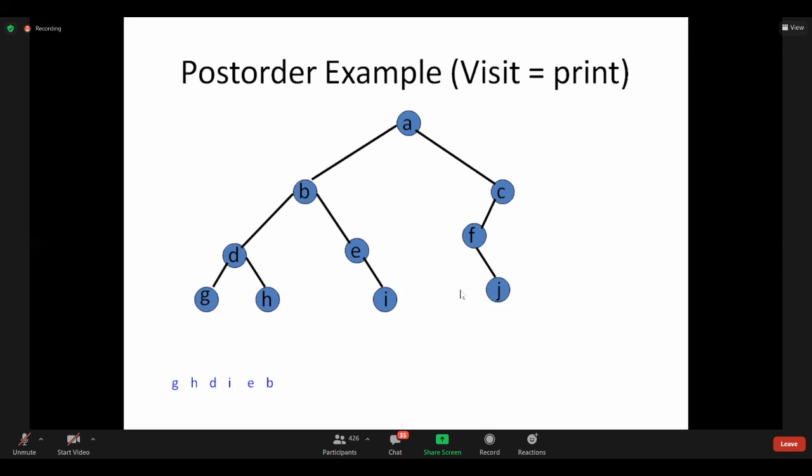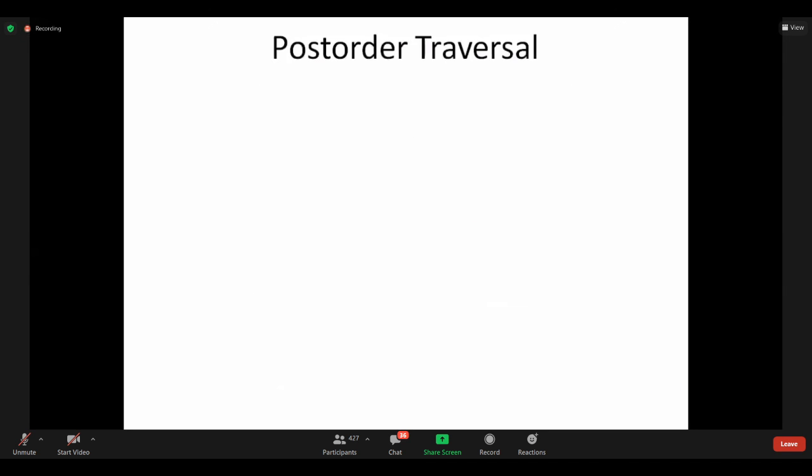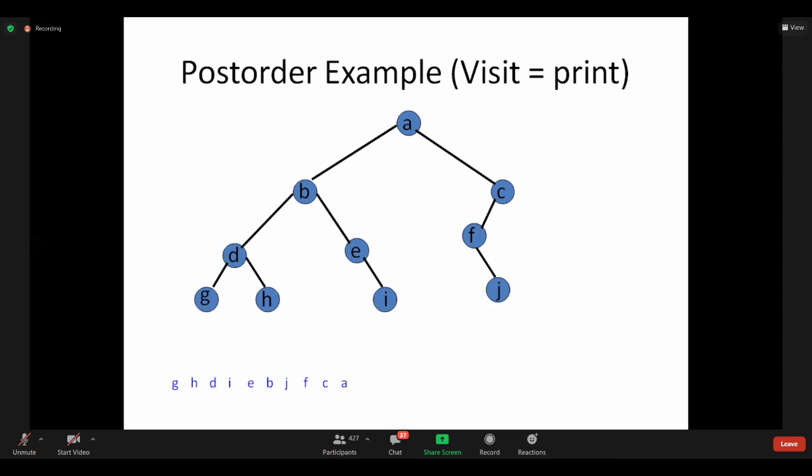There is no left child for F. I should go to right child of F. J should be printed first. Then left, right, root, so F is printed. J, F, then C, then A. Agree?